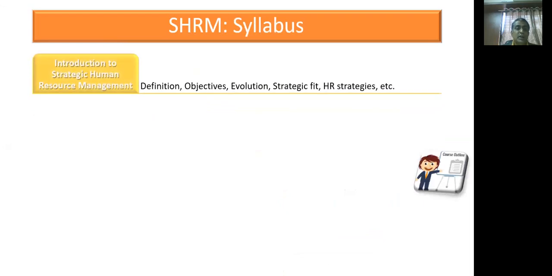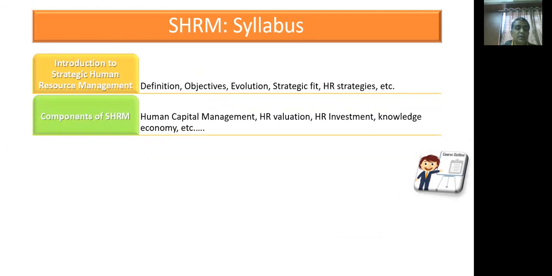The syllabus. The first chapter of this course is Introduction to SHRM, which comprises definition, objectives, evaluation, strategic fit, and HR strategies, and so on. The second chapter, Components of SHRM, discusses what is human capital management, what is HR valuation, what is HR investment, and knowledge economy and other components.